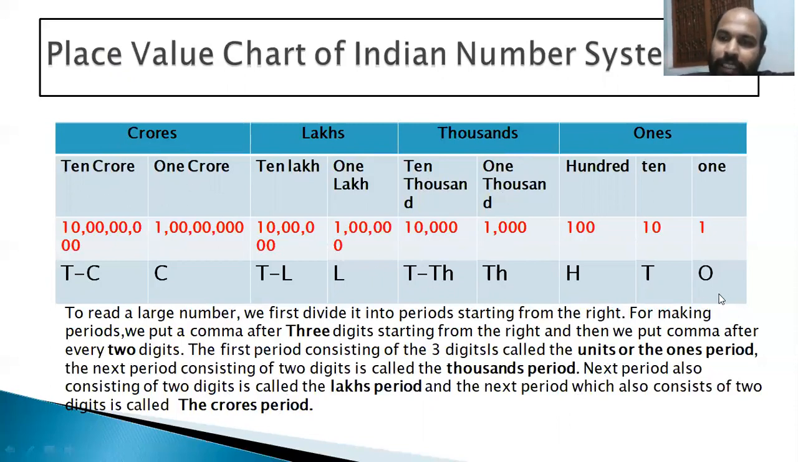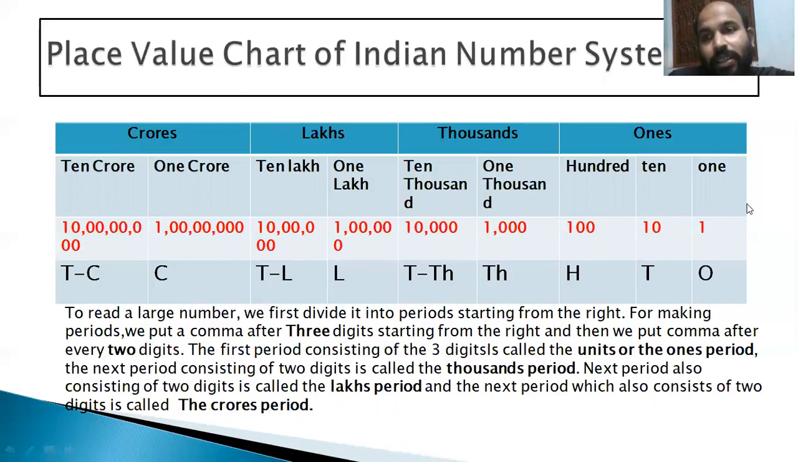Now let me summarize again. This is the ones place, this is the tens place, this is the hundreds place, this is the thousands place, this is the 10,000 place, this is the lakh place, this is the 10 lakh place, this is the crore place, and this is the 10 crore place. Whatever I am discussing right now is related to the place value chart of the Indian number system.